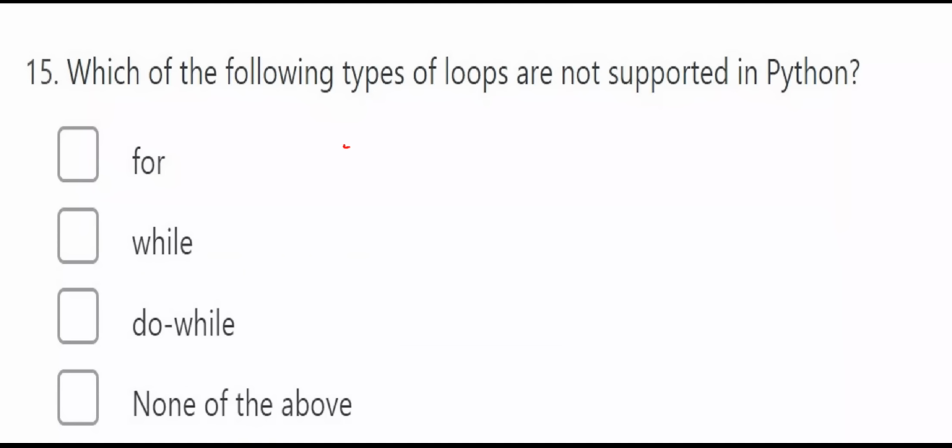Which of the following types of loops are not supported in Python? In Python you have for loop, in Python you have while loop, in Python you don't have any do while loop. So do while loop is not a concept in Python. So only we are using for and while.